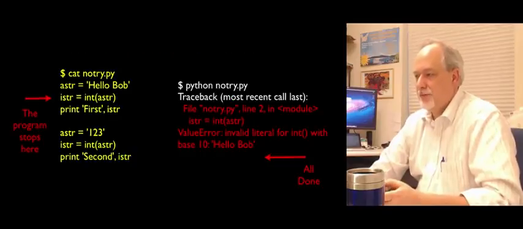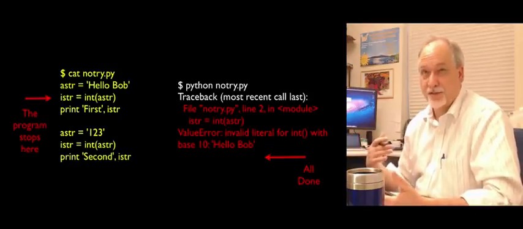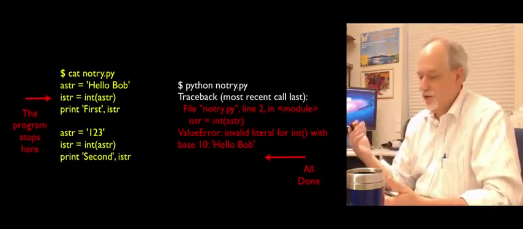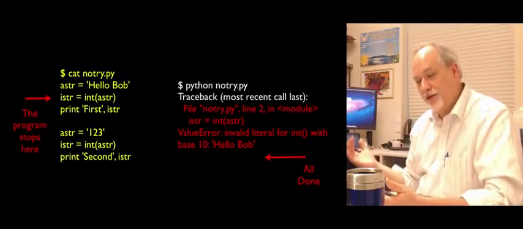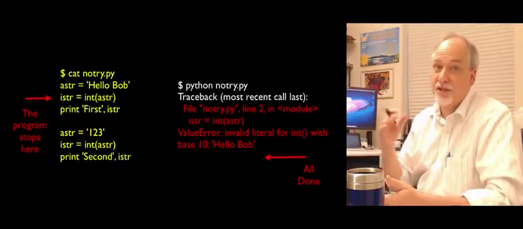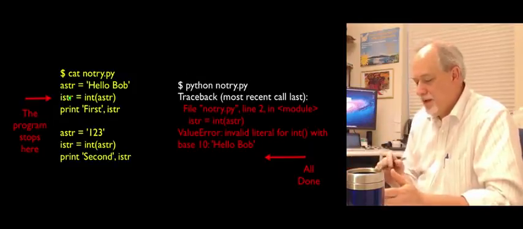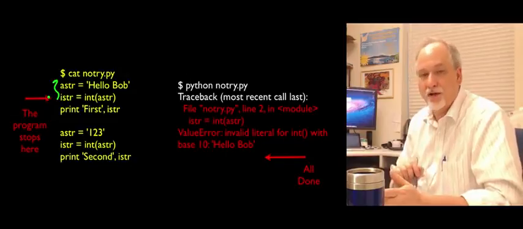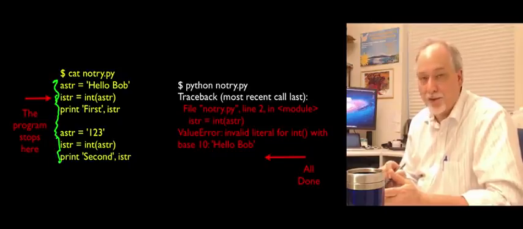So here's a little bit of code, and we've done this code before. This is code that's kind of similar to your rate and pay homework, where you read a string using raw input, you converted it using float, but then if you typed in Fred, the thing blows up. So we're kind of simulating that right here. Here we have a string variable called hello Bob, and then we try to turn it into an integer, and then we print that out, and then we have another string called one that has the letters 1, 2, 3. We convert that to an integer, and then we print that one out.